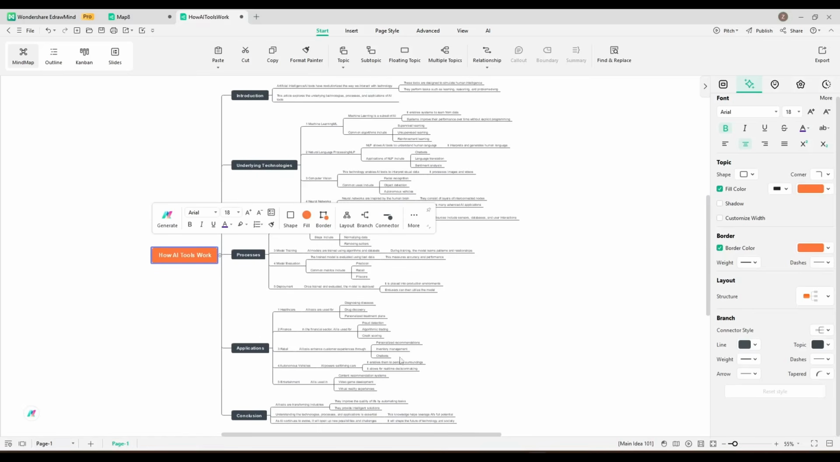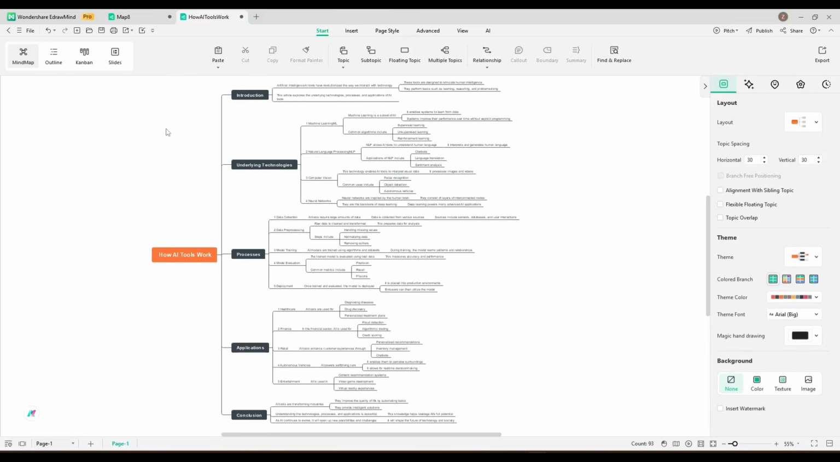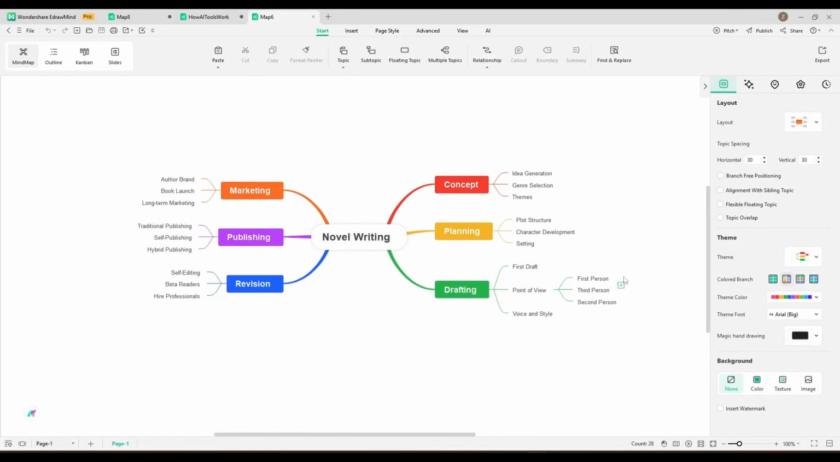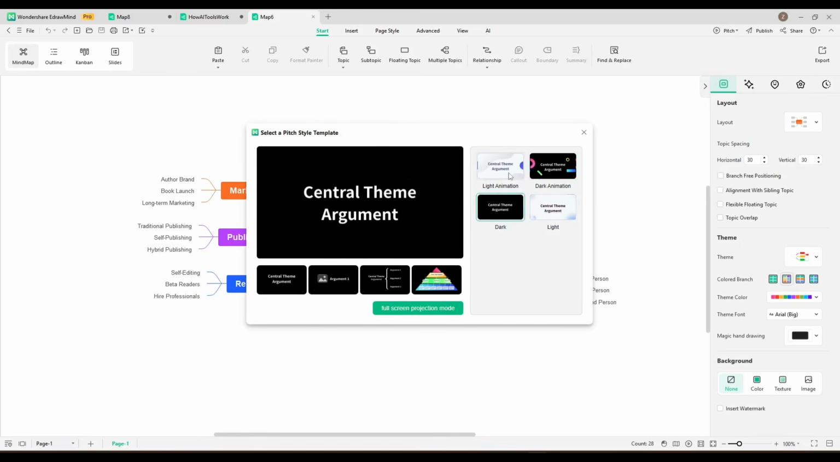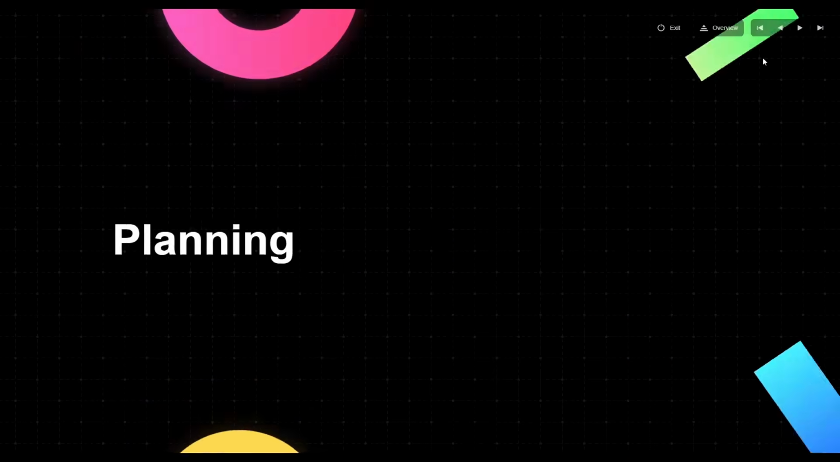Now, do you want to turn your mind map into a presentation? You can do it using EdrawMind. For example, I want to turn this mind map into a PPT file. Before that, let's see the mind map in pitch mode. To do that, click on the pitch option from here. You will find several options. I am selecting Animated Pitch Mode. Now select one theme from here. And here it is. You see the pitch preview.